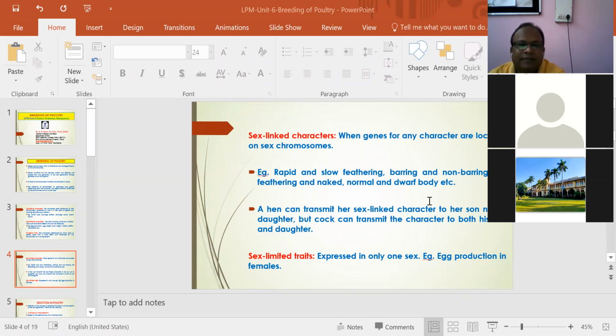A hen can transmit her sex-linked character to her son, not to her daughter, because in the case of human beings, the genotype is XX in female and XY in male.